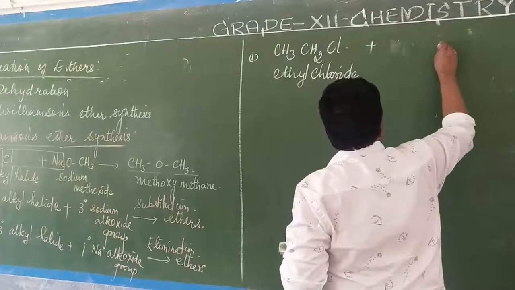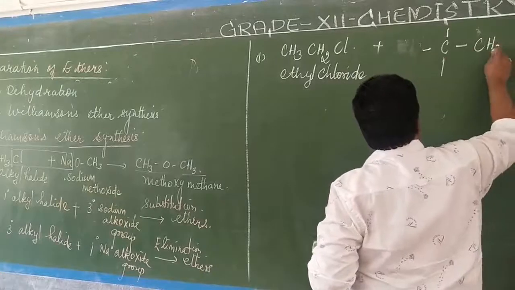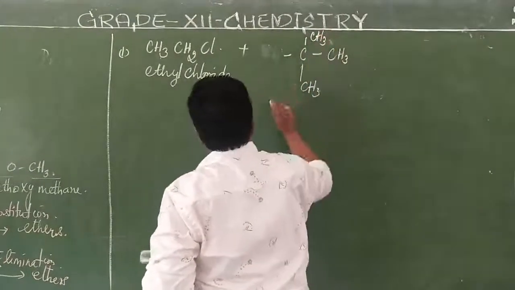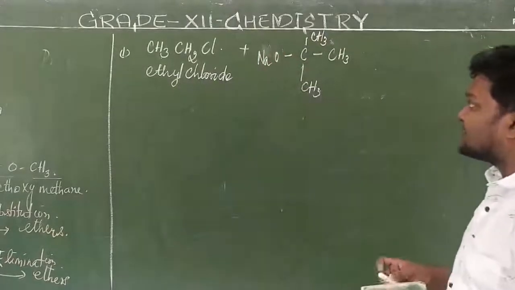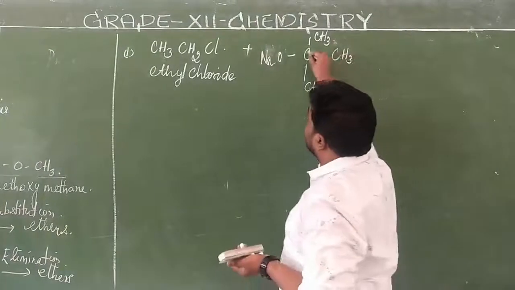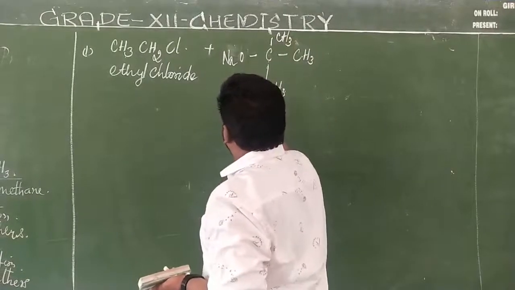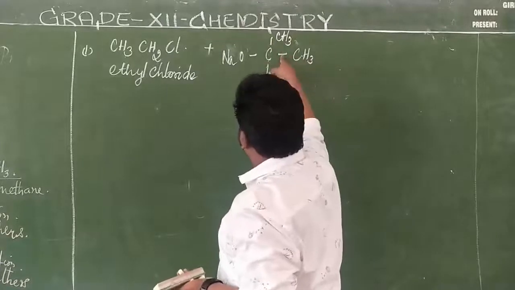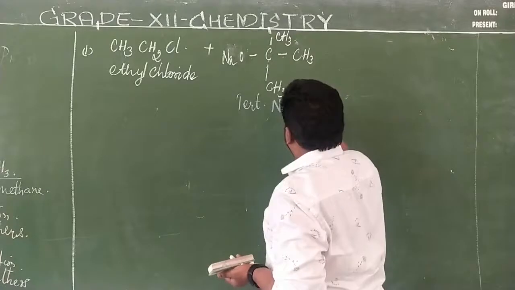What is the formula? C with CH3 groups on three sides, tertiary carbon atom, and here we have ONa. This is called tertiary sodium butoxide: 1, 2, 3, 4 carbons with O, so sodium butoxide.